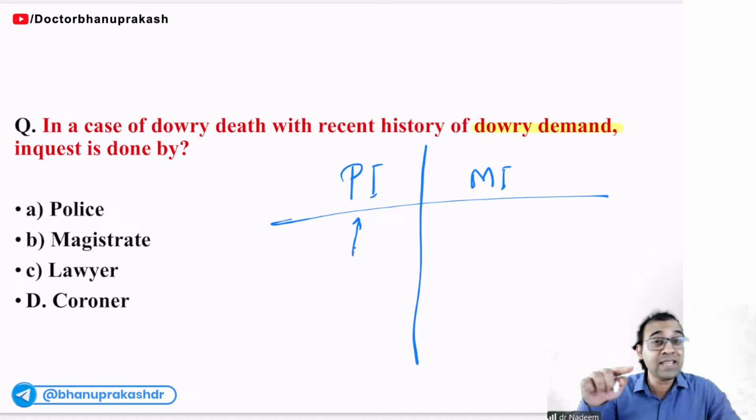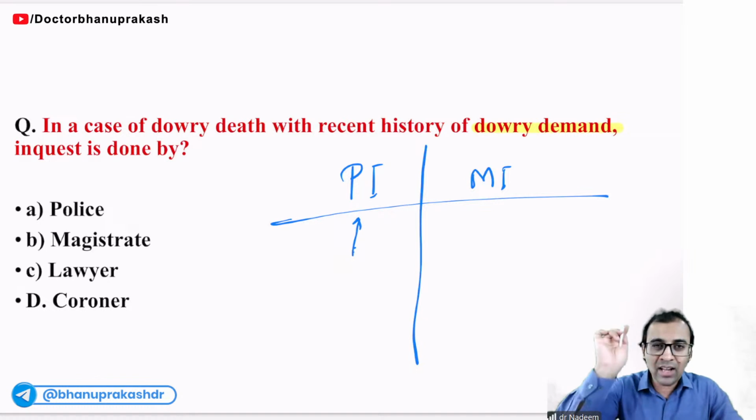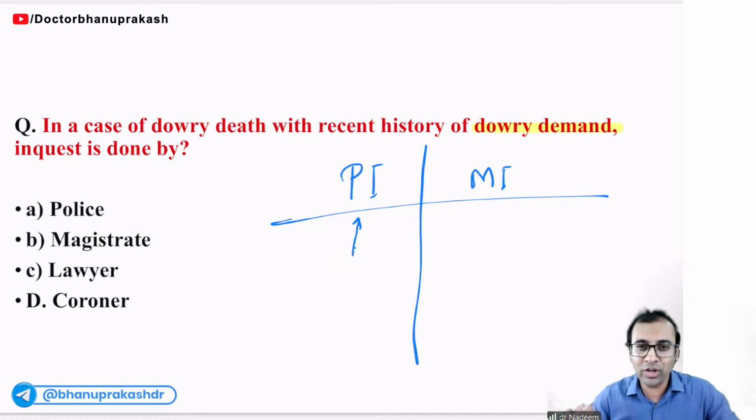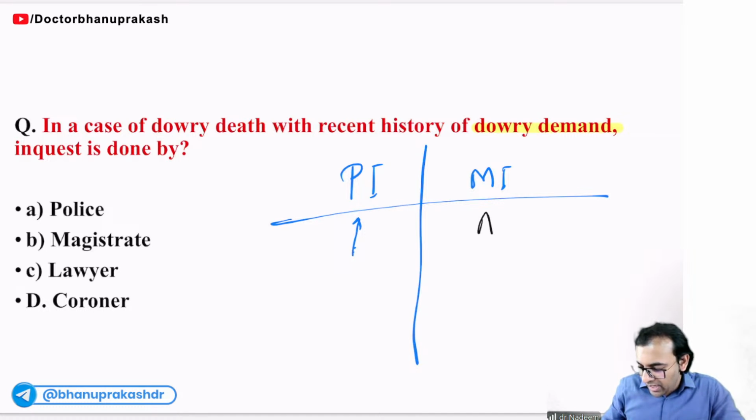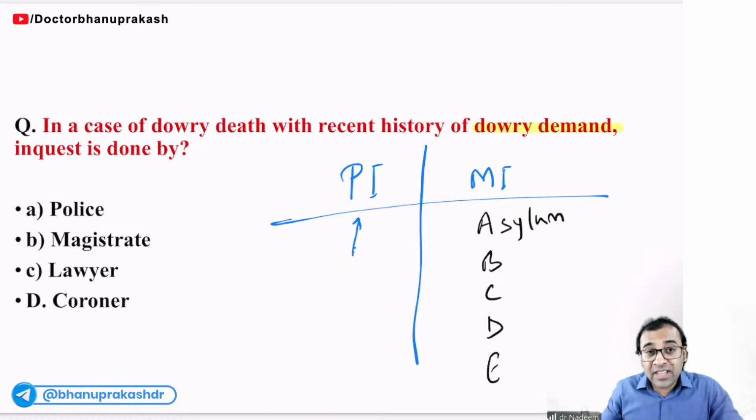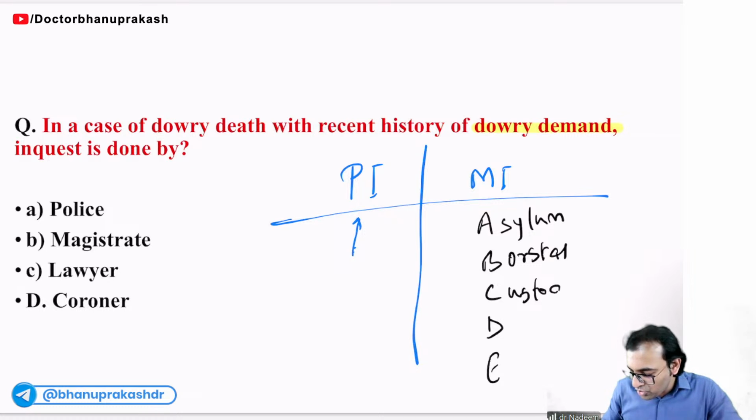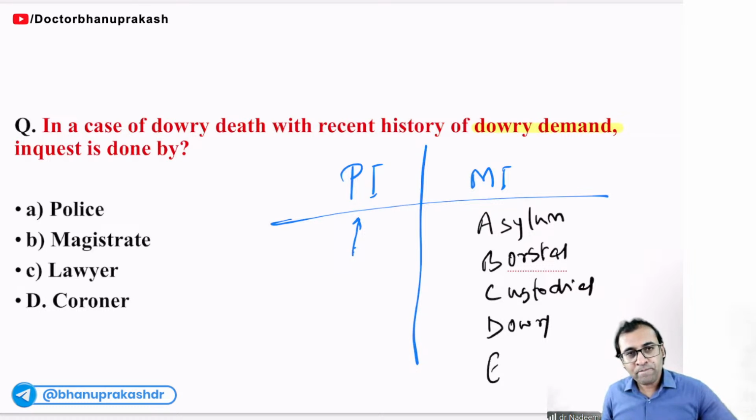But what if a death has happened during police interrogation in the custody? Then at that time higher authority should come. Magistrate inquiry should be done. We have learned magistrate inquiry, A, B, C, D, and E. A for if death has happened in asylum, means psychiatric hospital. B for Borstal death. What is the Borstal school? Jail for juvenile. C for custodial death. And D for dowry death. E for exhumation.